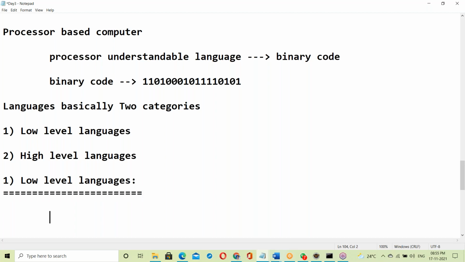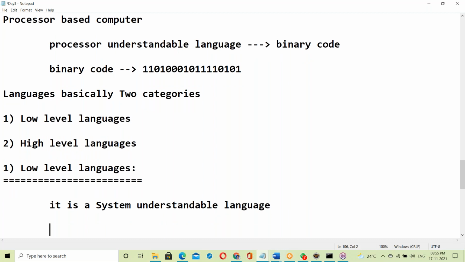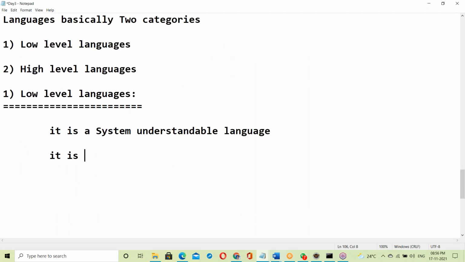Low level language is a system understandable language. It is in the form of binary code, like a zeros and ones format.